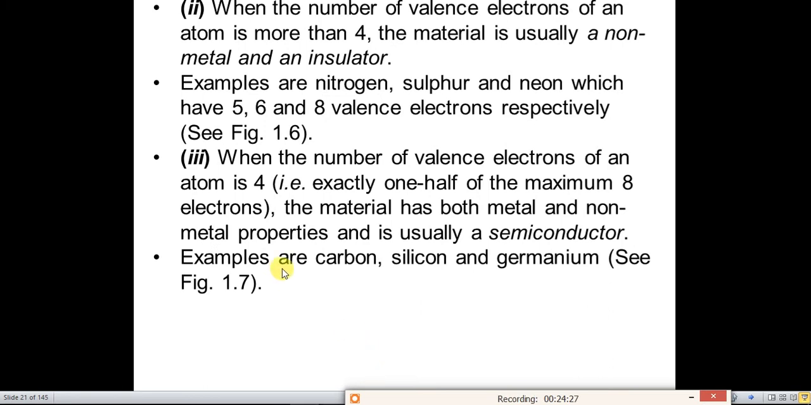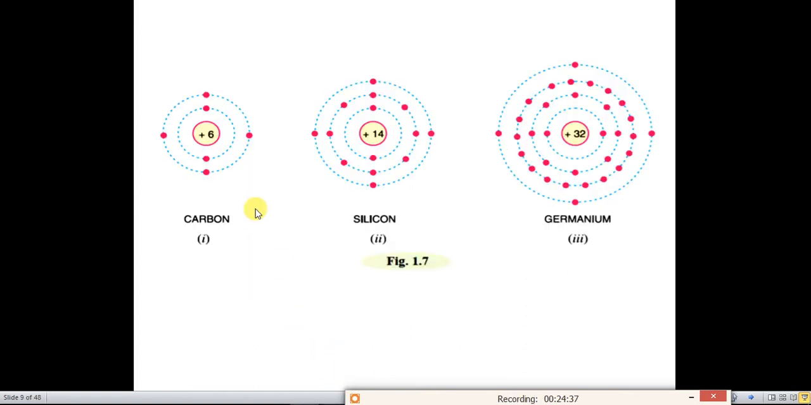Examples of semiconductors are carbon, silicon and germanium. We will see in the figure. As you can see, the electronic configuration of these elements: the atomic number of carbon is 6, electronic configuration 2, 4. The outermost orbit has 4 electrons.